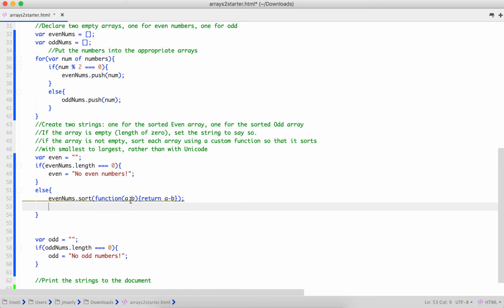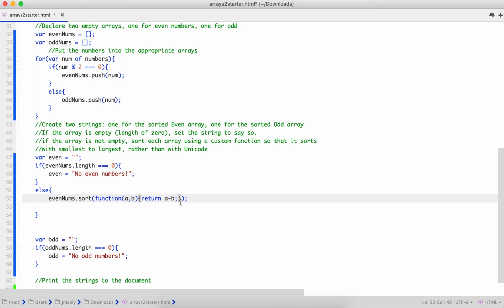So we're doing math, which is going to allow it to evaluate the numbers the way they actually are. If B is bigger than A, it is going to return a negative number, which will tell our program that B is going to stay after A. If A is bigger than B, it will return a positive number, which will tell our program that it needs to flip A and B within our sorting.